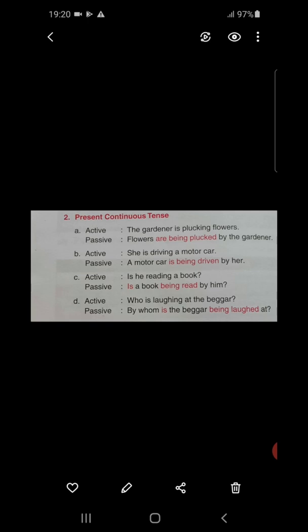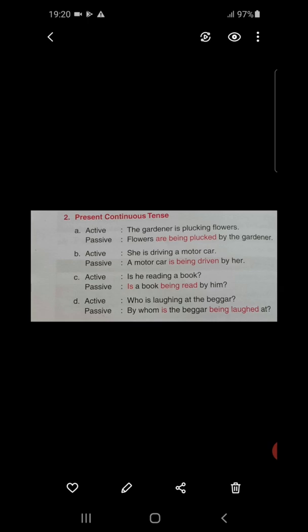So flowers, as this is plural in number, so are. Flowers are being plucked. Plucking is getting changed into plucked, third form of the verb. Pluck, plucked, plucked. Here we have to use past participle form or the third form, plucked. By the gardener.